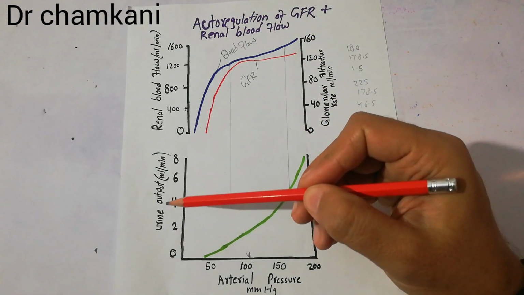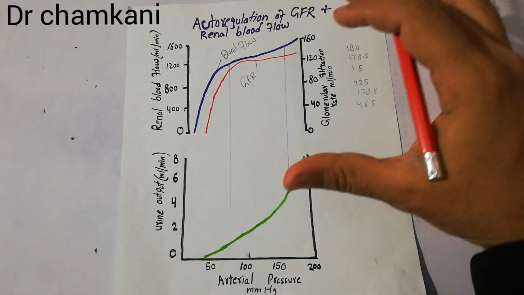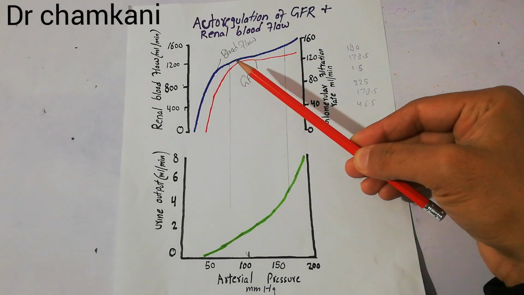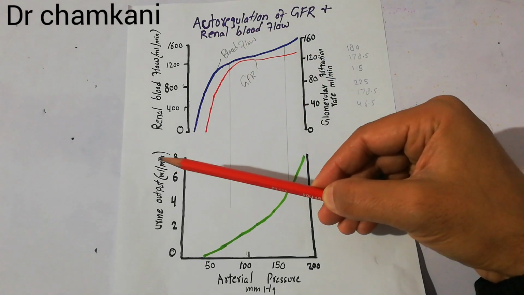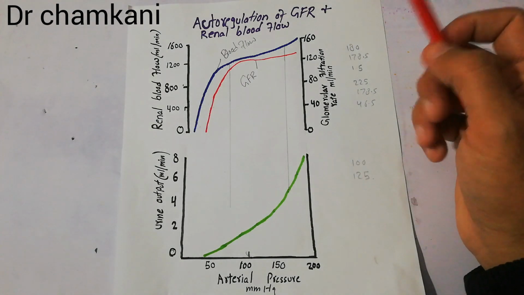And this is showing the urine output in ml per minute. This is the normal urine output. So this graph will show that the blood flow and the GFR will be autoregulated, but the urine output, that is ml per minute, will not be autoregulated.